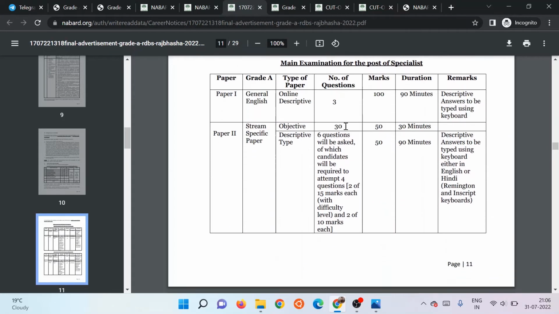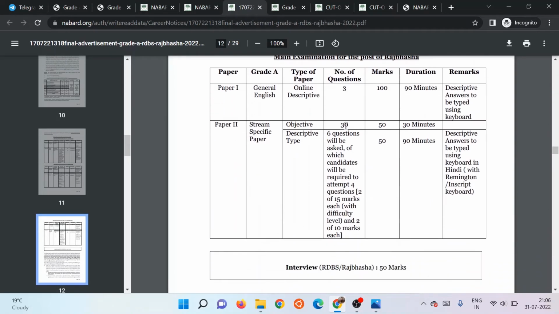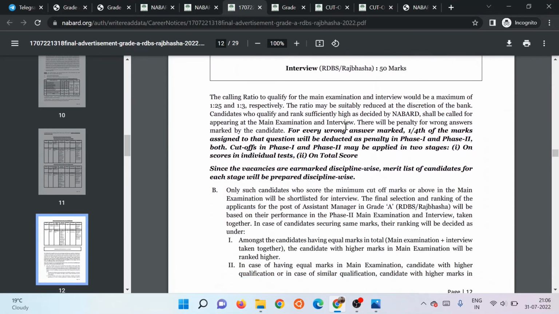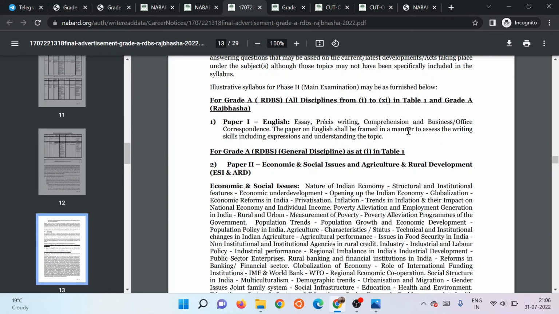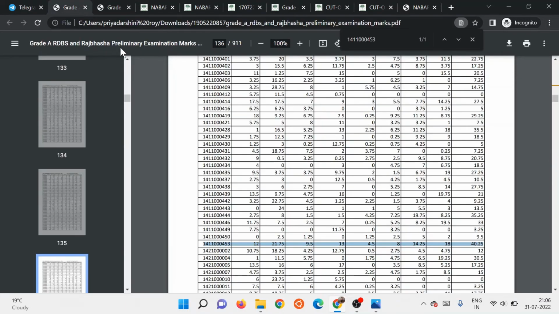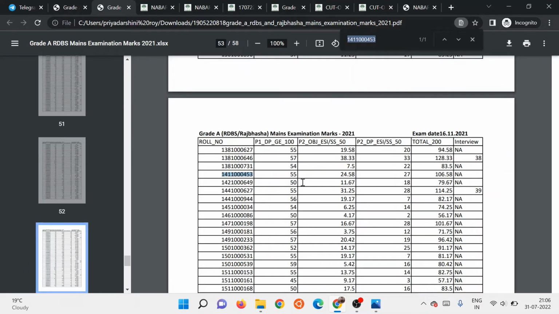We can see, I think we'll be able to see it here. Yeah, essay, precise writing, comprehension. So you can see the past year papers, but I think it was essay, precise, and comprehension. Maybe then reading comprehension. So I messed up in essay, I think, and there was this last 10 minutes left. I was thinking of changing my whole essay, but I did not. So I might have lost really precious marks there.